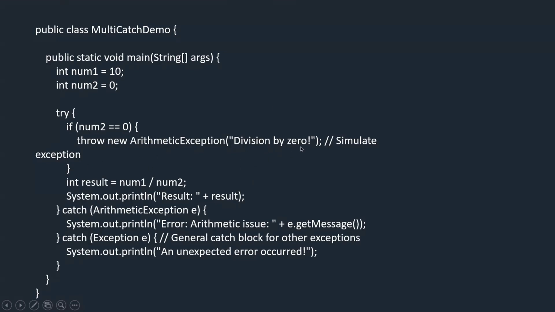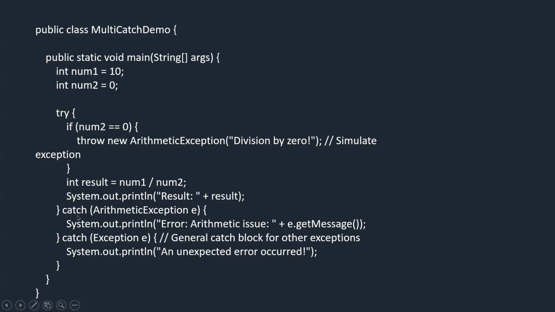The exception name goes in the brackets, and we are going to print it. And we are dividing the number and giving the result in the try block itself. If the number is 0, it will say division by 0. And if it is dividing, then it will give the result. As we are not dividing, it will throw the exception.